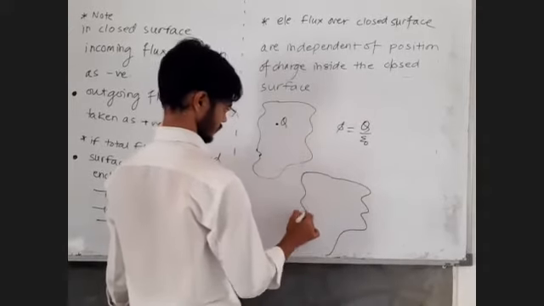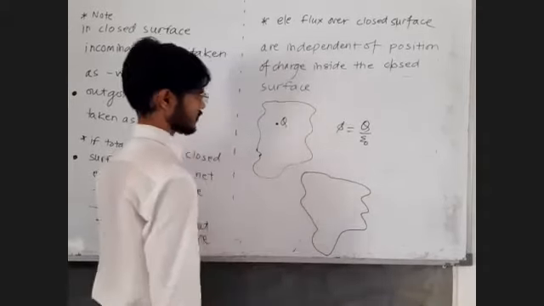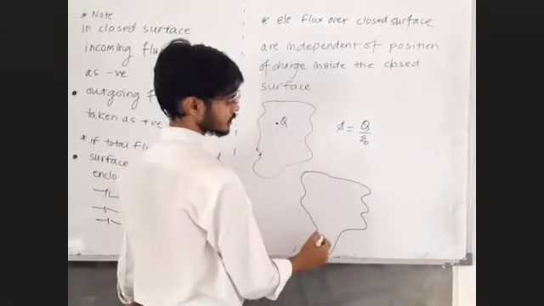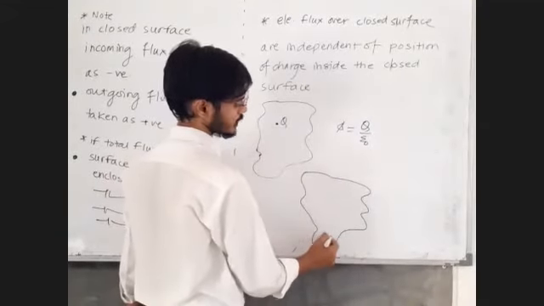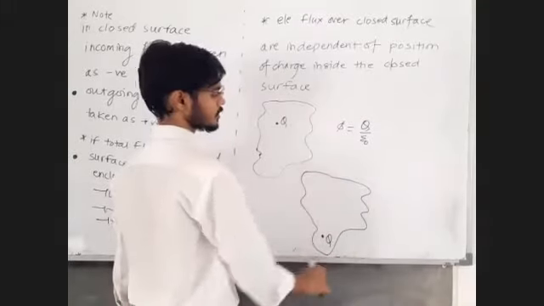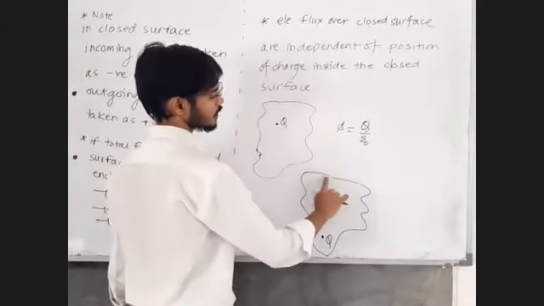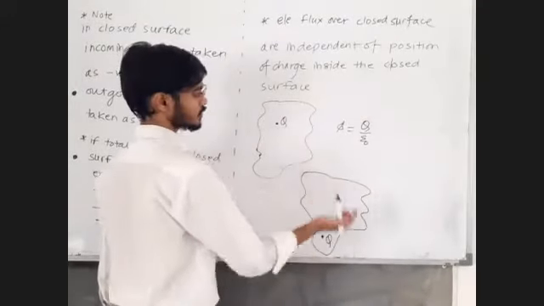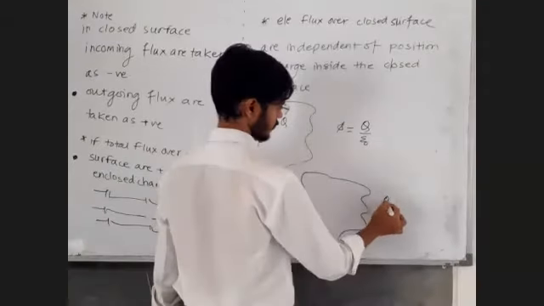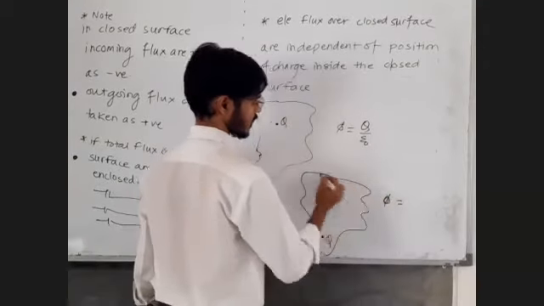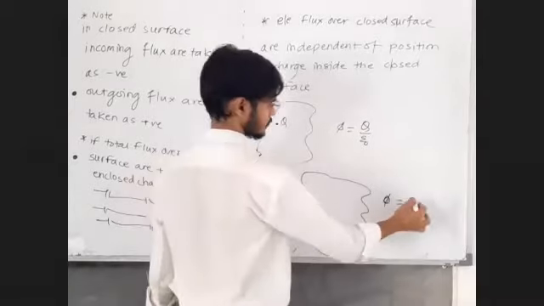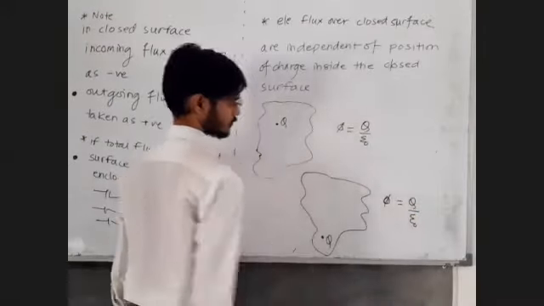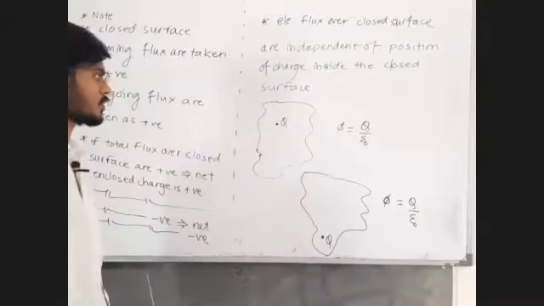Okay, let us say that we have drawn the same surface again. Now the charge is not here, charge is here, but still, how much flux is crossing this entire random shaped surface? It is again overall. What is the charge enclosed? Charge enclosed is Q divided by epsilon zero. If there is no medium, write it as epsilon zero.